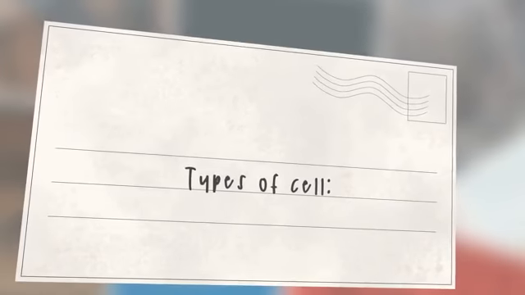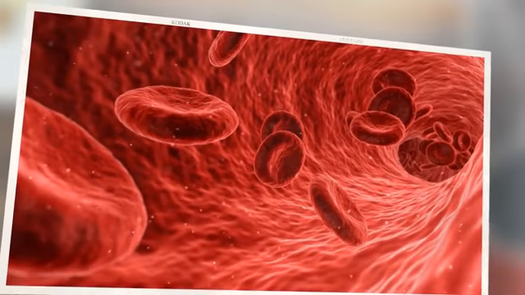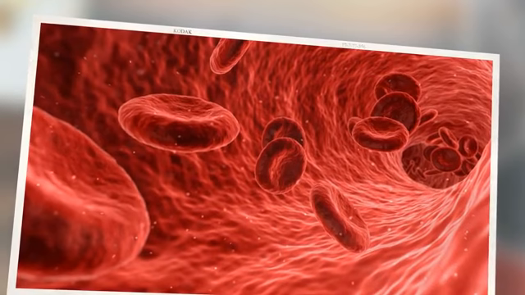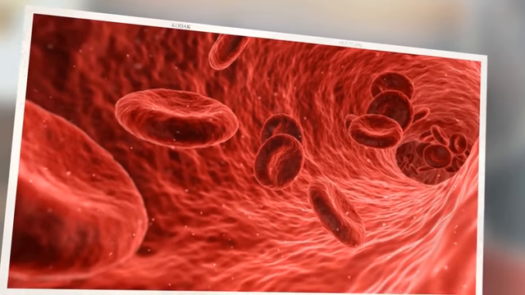Types of cell. There are two main types of cells, prokaryotic and eukaryotic cells. Eukaryotic cells are those that contain their DNA enclosed in the nucleus, but a prokaryotic cell is the opposite of it, which contains its DNA freely moving in the cell's cytoplasm without a nucleus.